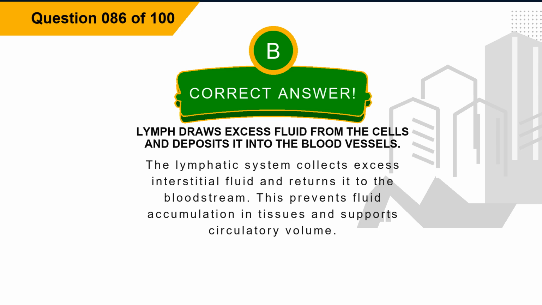vessels. Explanation. The lymphatic system collects excess interstitial fluid and returns it to the bloodstream. This prevents fluid accumulation in tissues and supports circulatory volume.